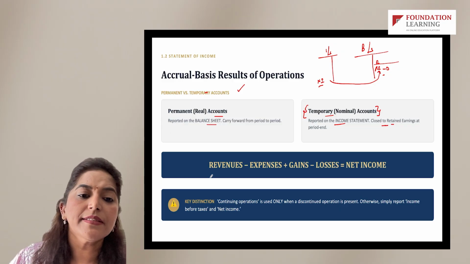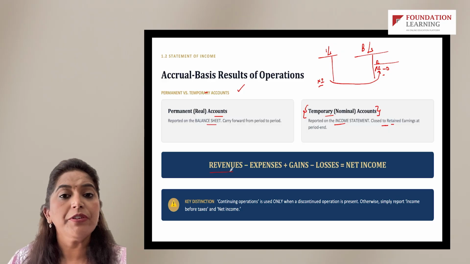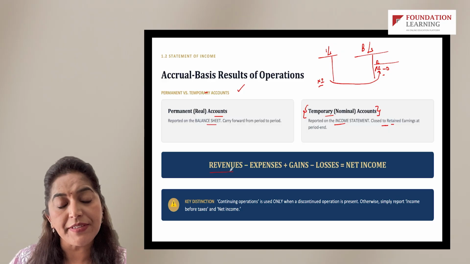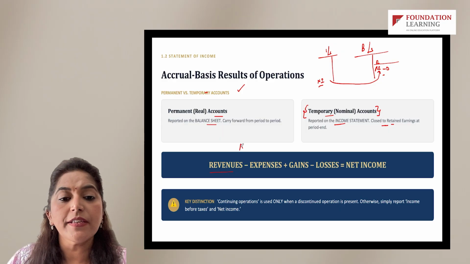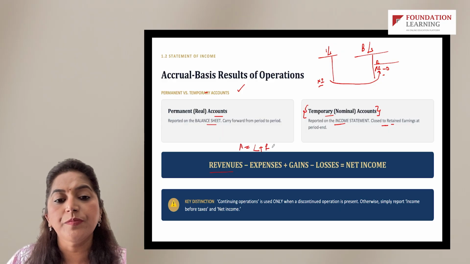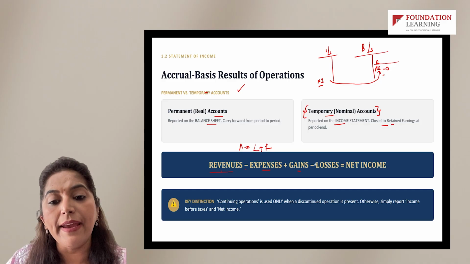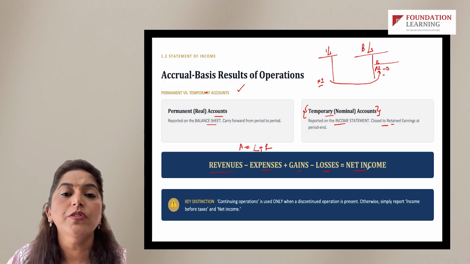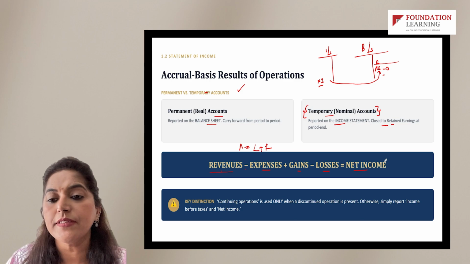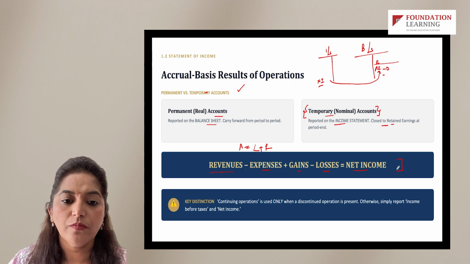We saw the equation for the balance sheet in the last lecture: assets equal liabilities plus equity. For the income statement, the equation is revenue minus expenses plus gains minus losses gives you net income.